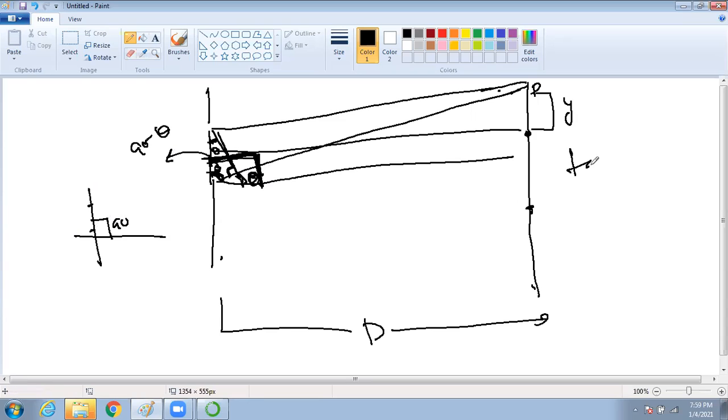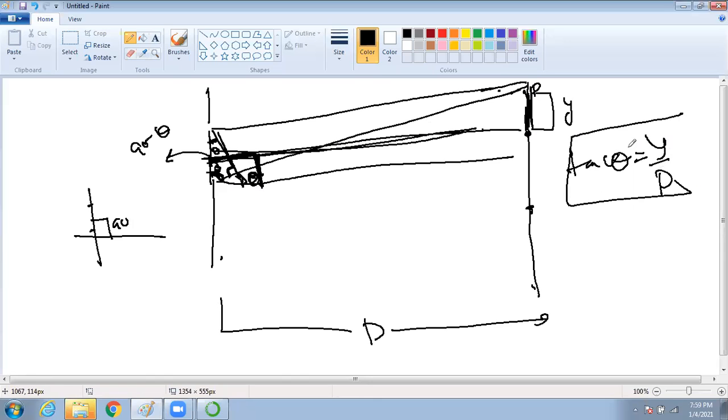So if I take tan theta, it will be y by d, perpendicular by base. Base is d. Correct? Yes, sir.